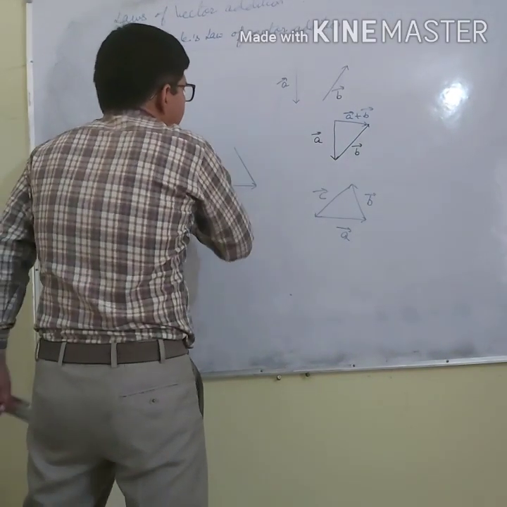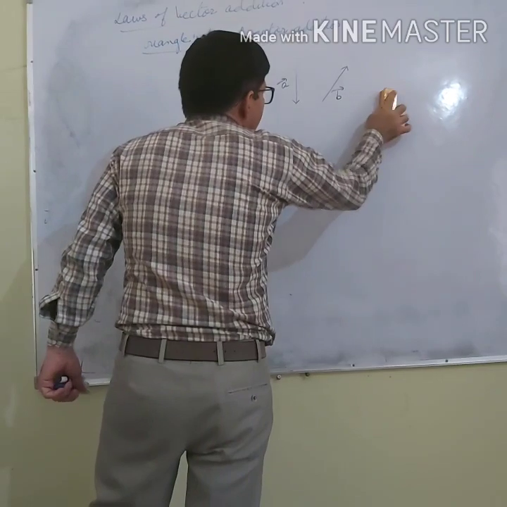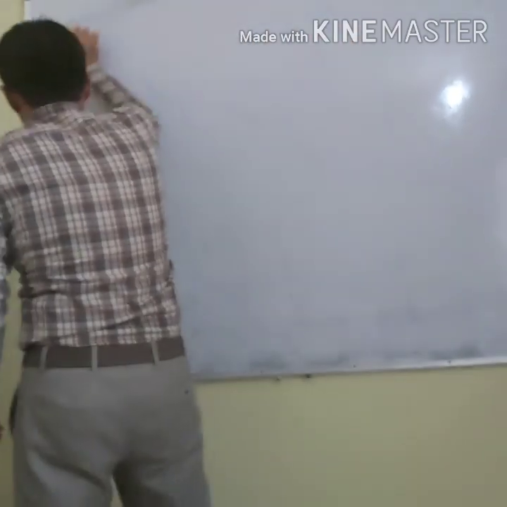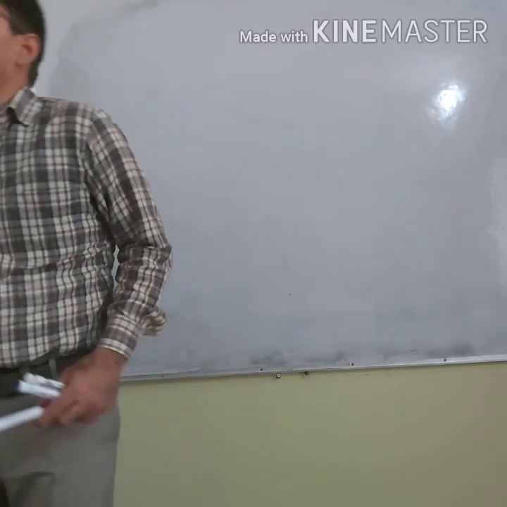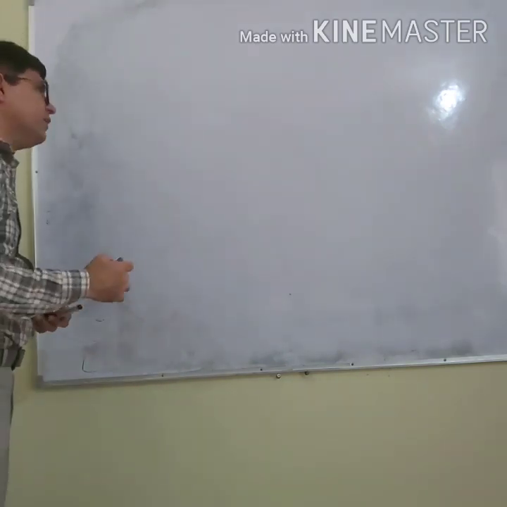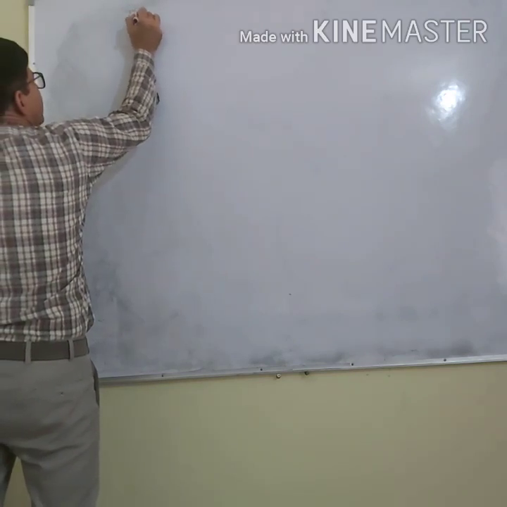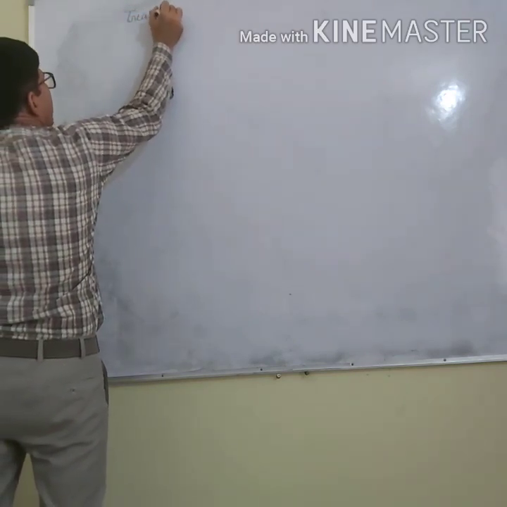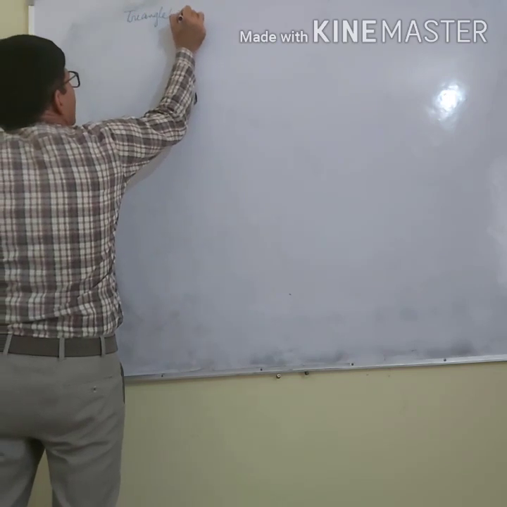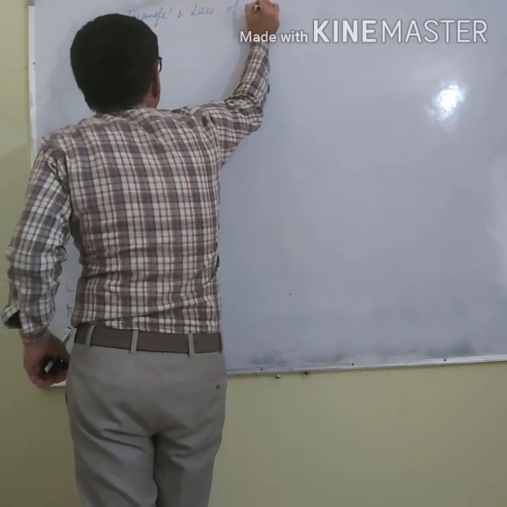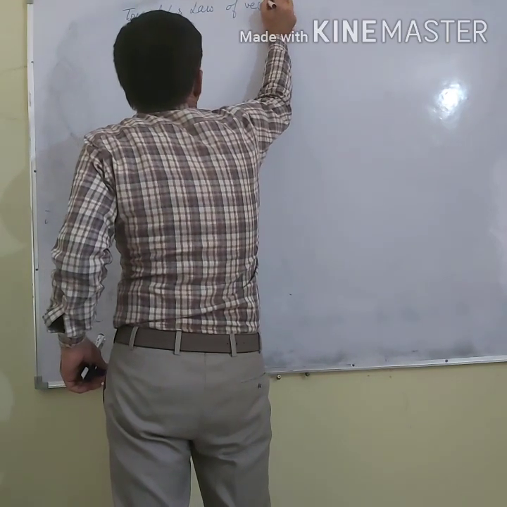Now the question is, what is the value of the resultant? How can we find the resultant? What is the value of the resultant? Now, triangle law of vector addition.